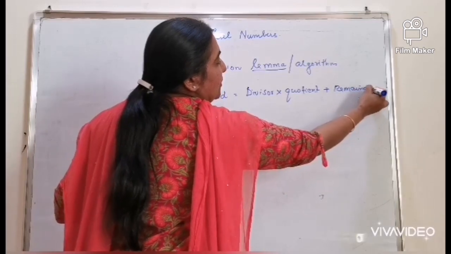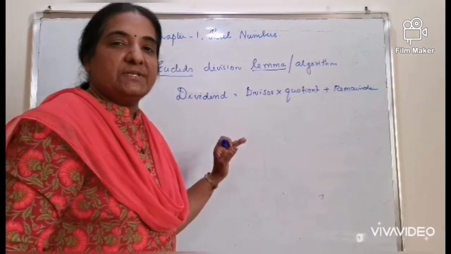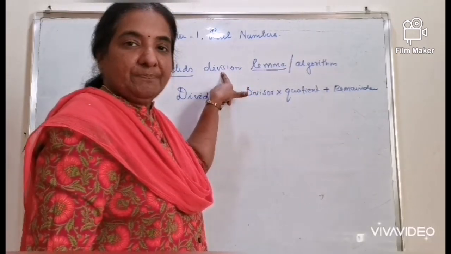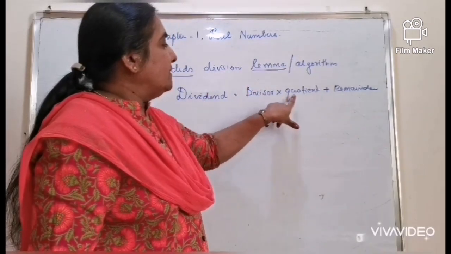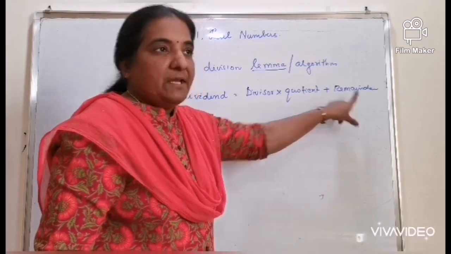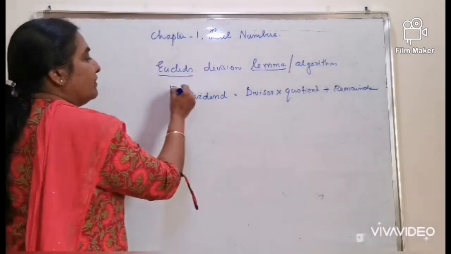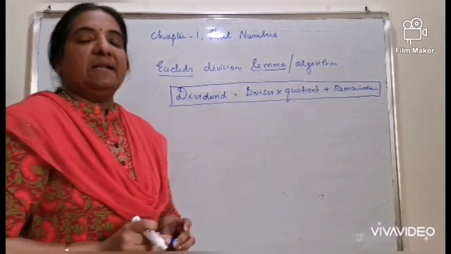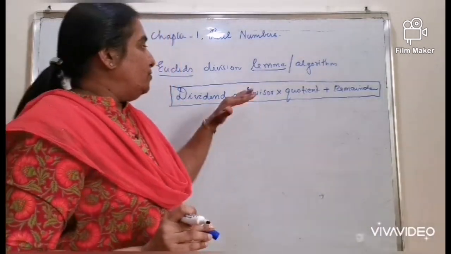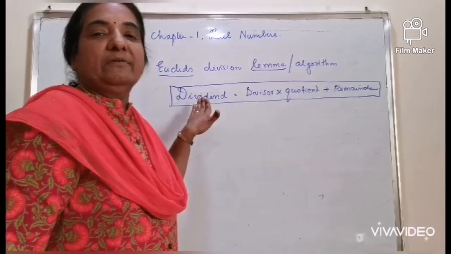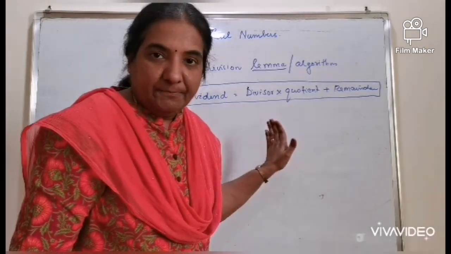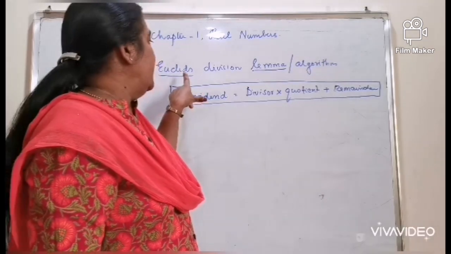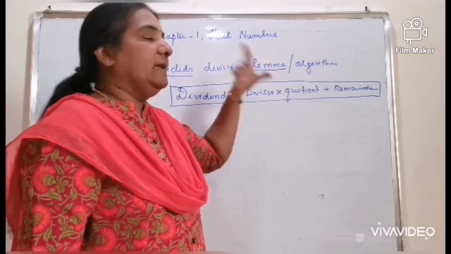This is the property we have used while checking division problems. You will get the quotient and remainder by using this property of dividend is equal to divisor into quotient plus remainder. You can understand whether your division is perfect. The same logic is applied in Euclid's division lemma.